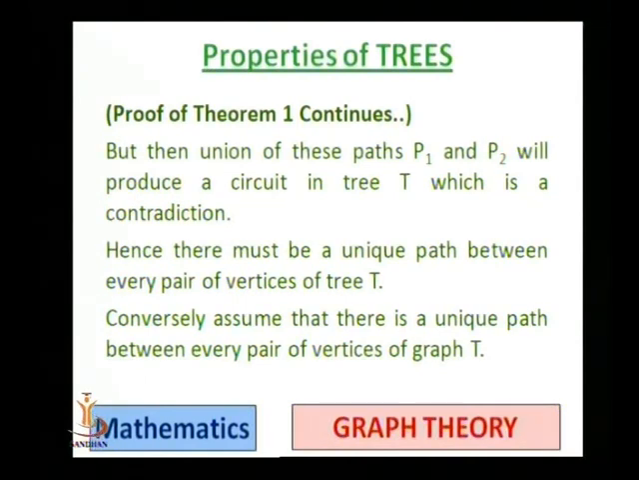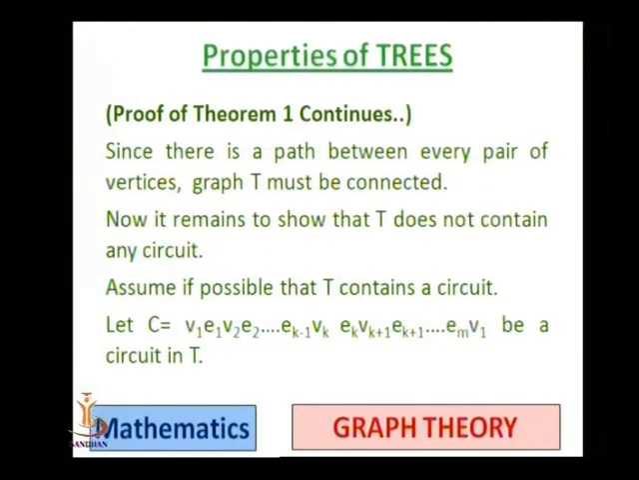Now conversely, let us assume that there is a unique path between every pair of vertices of graph T. What we have to show is that T is connected and there is no loop. Since there is a path between every pair of vertices, graph T must be connected, because we have a unique path between every two vertices. Now it remains to show that T does not contain any circuit.